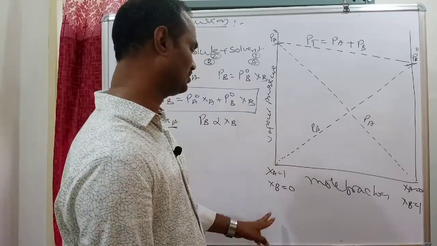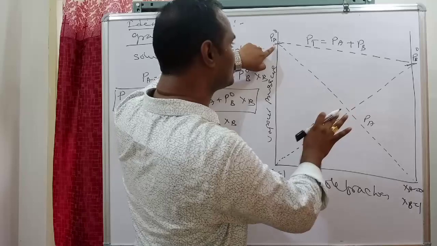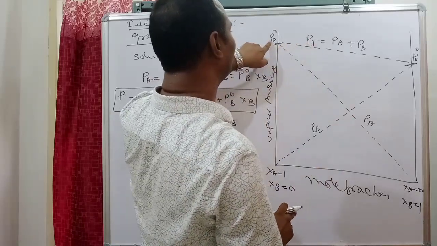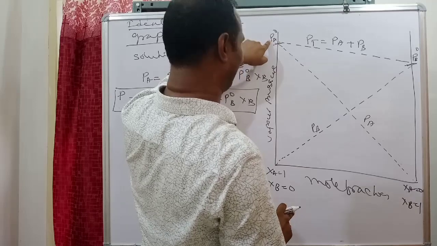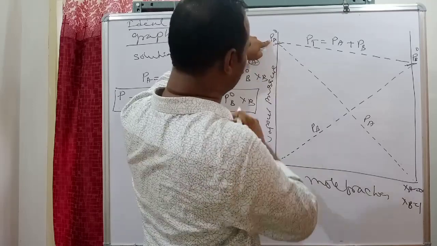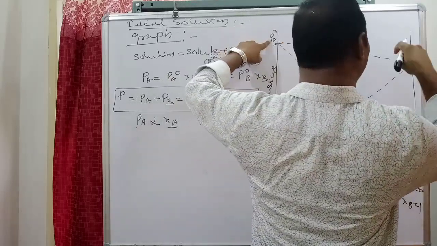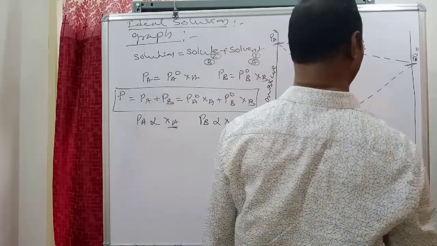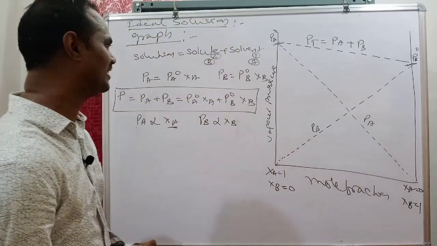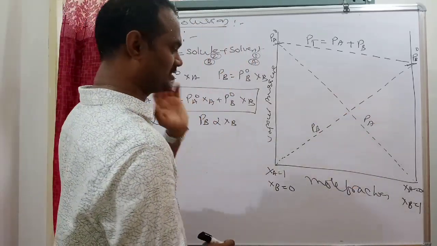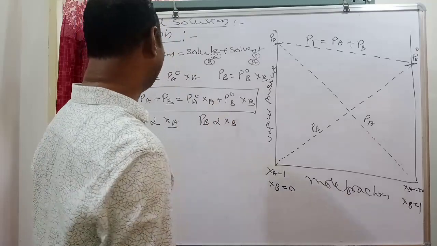In an ideal solution, carefully see, the total solution's maximum vapor pressure is equal to P naught A, meaning A is more volatile, its maximum pressure is P naught A. Now, the total vapor pressure minimum is equal to P naught B, because B we already consider less volatile, with less vapor pressure. Is it clear? This is the graph for an ideal solution.